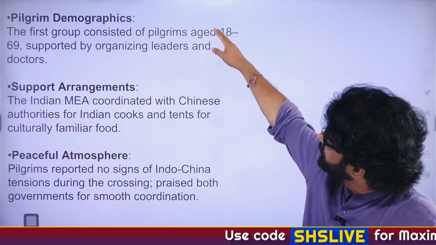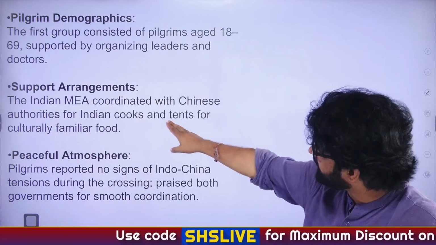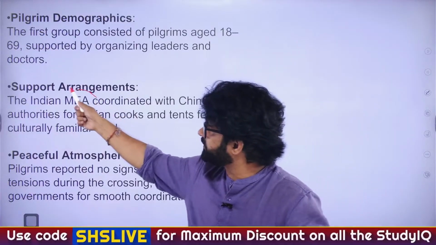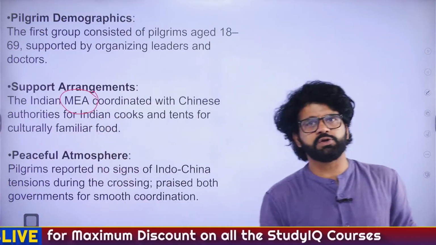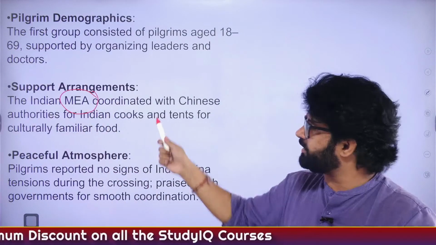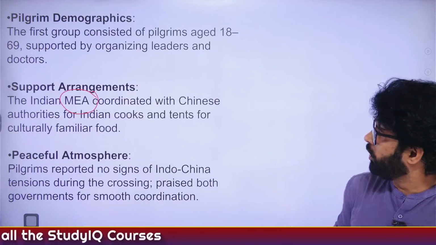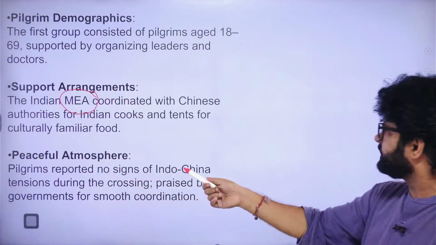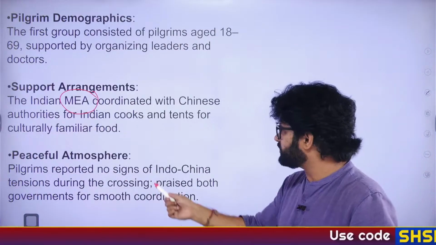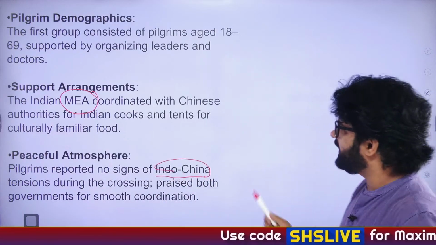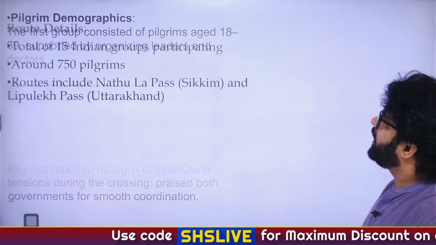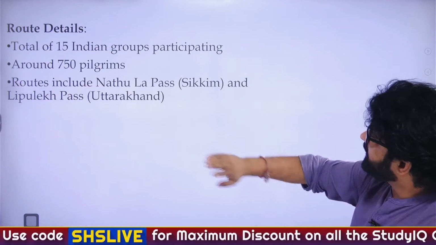Okay, sir. So, pilgrim demographics, you can see all these things. Indian MEA coordinated, Ministry of External Affairs, not Tourism Ministry, not Defense Ministry. Nodal ministry is MEA, Ministry of External Affairs. Okay, sir. Peaceful atmosphere. Pilgrims reported no. Now, this is actually very Indo-China tensions again, right? Sino-India. They can do mistakes, you don't do mistakes. So, route details 15 Indian groups, 750.